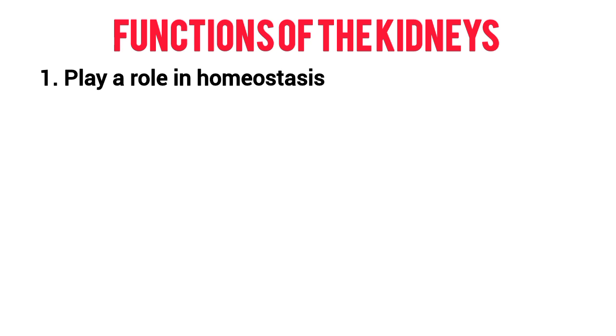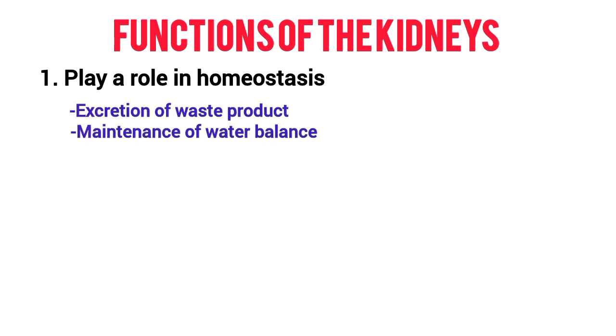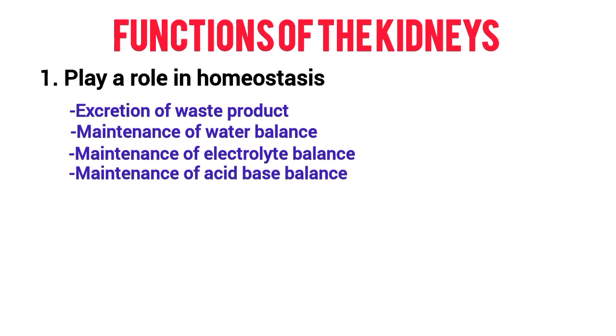Kidneys are not only the excretory organs, but are also the regulatory organs because their major role is in homeostasis. During the formation of urine, kidneys regulate various activities in the body which are concerned with homeostasis. The activities are the excretion of waste products, the maintenance of water balance, the maintenance of electrolyte balance, and the maintenance of acid-base balance.